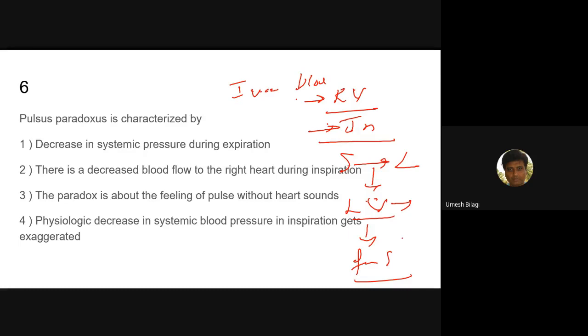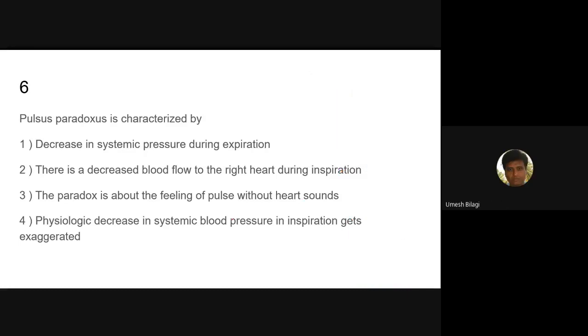Yes, sir. So that's the reason the pulse normally falls during inspiration. Then, when this is normal, why do we call it pulsus paradoxus?